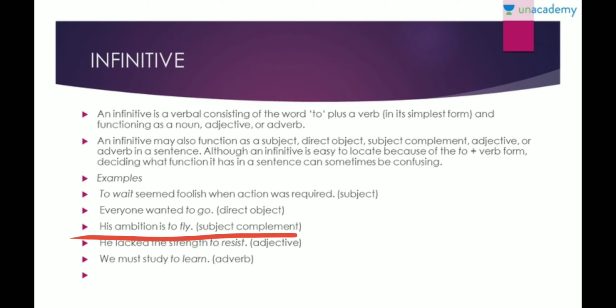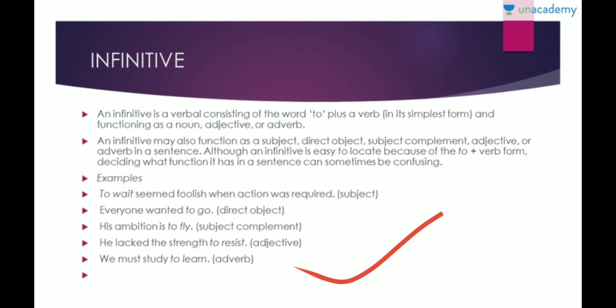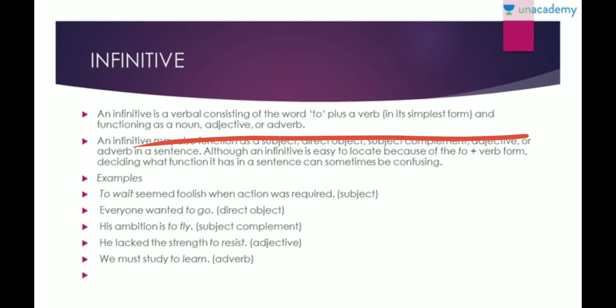His ambition was to fly. He lacked the strength to resist. Now here it is being used as an adjective. We must study to learn. Here it is being used as an adverb. So here you see, basically to plus the verb form is an infinitive which can act as a noun, adjective or adverb, which you'll have to figure out, right?